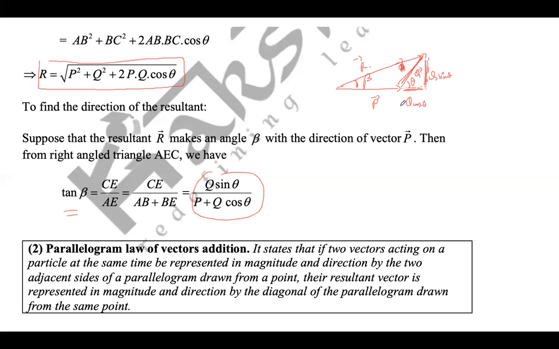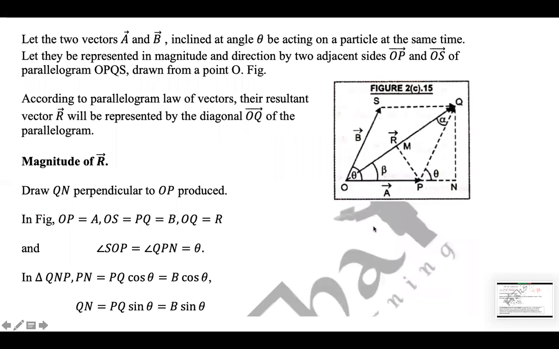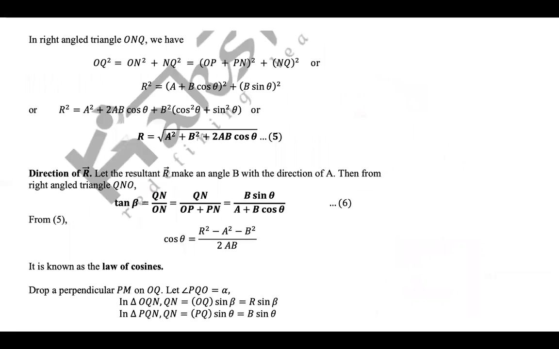So P plus Q cos theta, Q sine theta by this. So perpendicular by base gives you tan beta. So that is Q sine theta by P plus Q cos theta. So this is the triangle law of vector addition. Similarly, we have the parallelogram law of vector addition also. Same thing there also, you get the same thing.